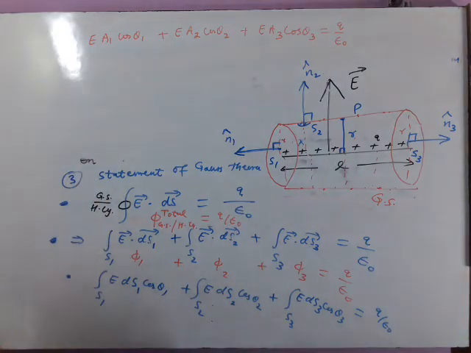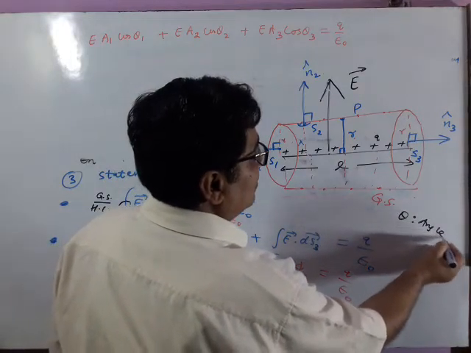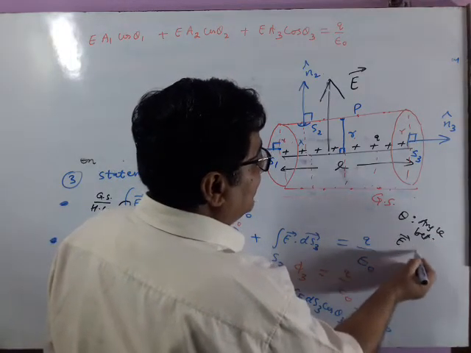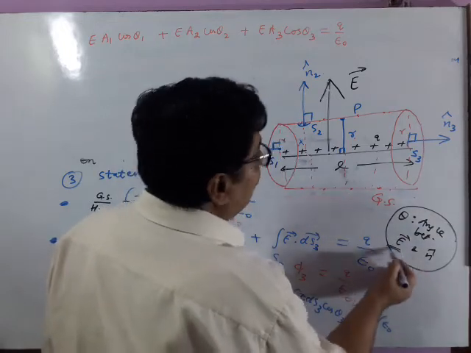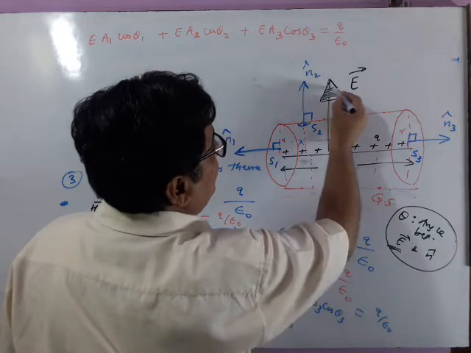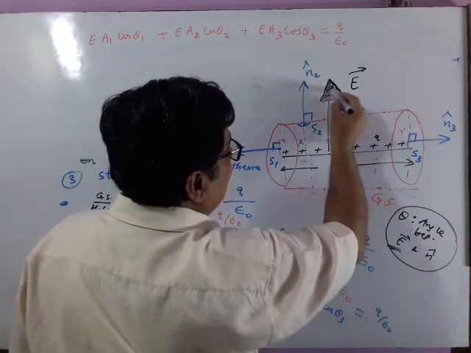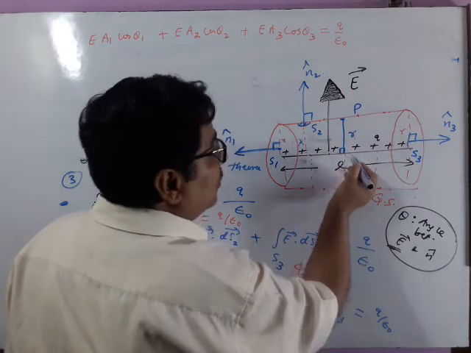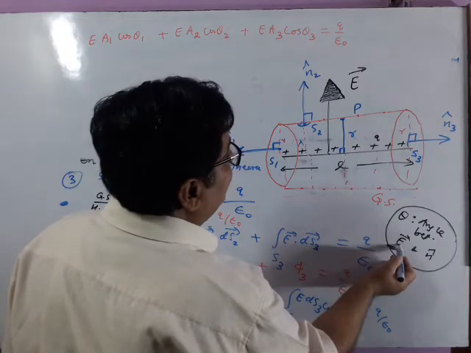Once again, breathe in slowly and gradually. Now, what is theta? Have the reminder. Theta is the angle between E vector and n cap. See, E vector is radially outward. Focus on this. This time, this E vector made by us for line charge. For line charge, it is radially outward. This is direction of E vector.